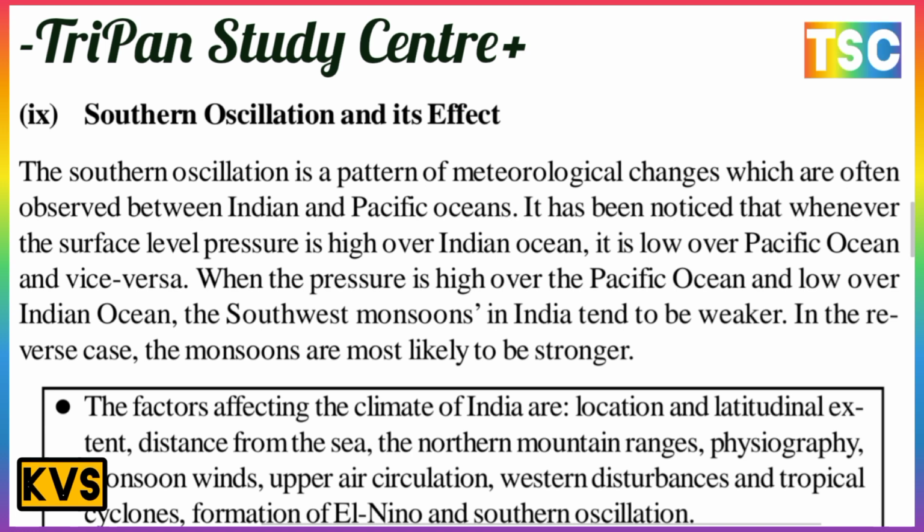The most important point here: the factors affecting the climate of India are location, latitudinal extent, distance from the sea, the northern mountain ranges and physiography, monsoon winds, upper air circulation, western disturbance and tropical cyclone, and formation of El Nino and southern oscillation. There is a factor here, so note it down in your notebook. This is a most important point.